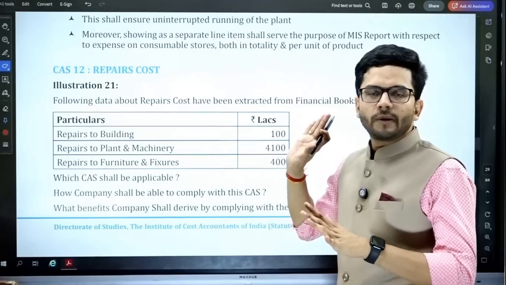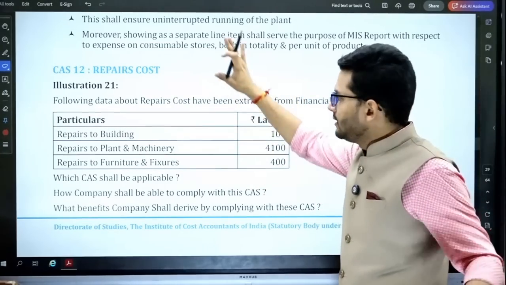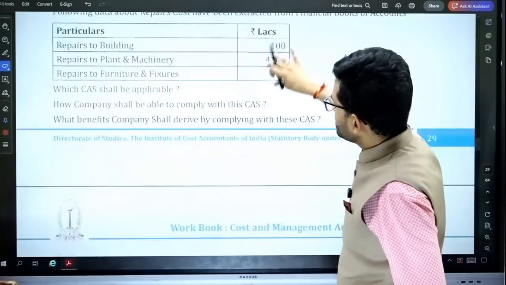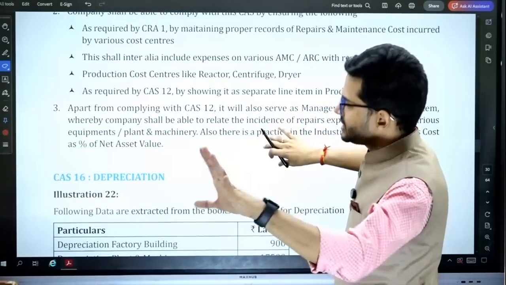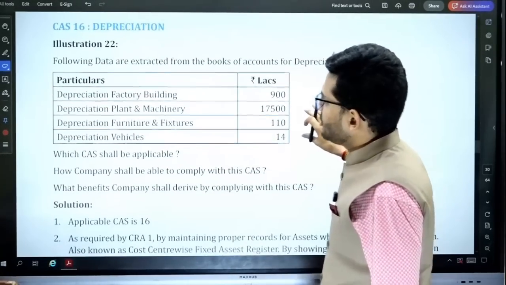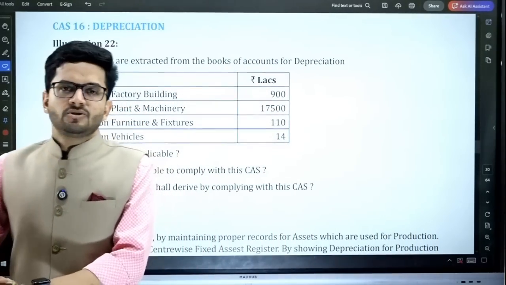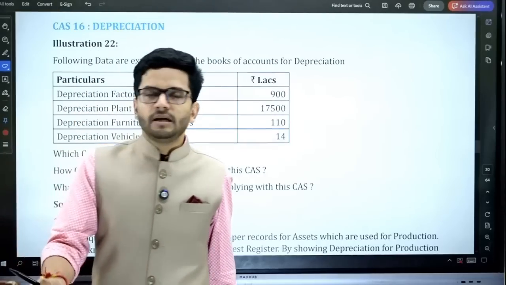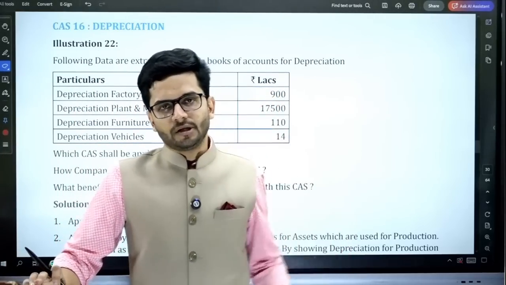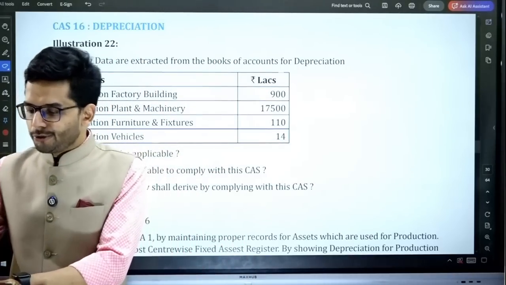Same is the case with illustration number 21. I'm not going to discuss in detail a theoretical question that, if you just read, you're going to understand absolutely simply. And still, guys, if you're not able to understand any part of it, just comment in the comment section below or just call me up. I'll be able to help you out with that particular part if any part is not clear to you.